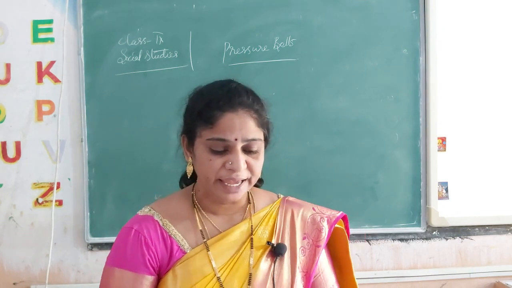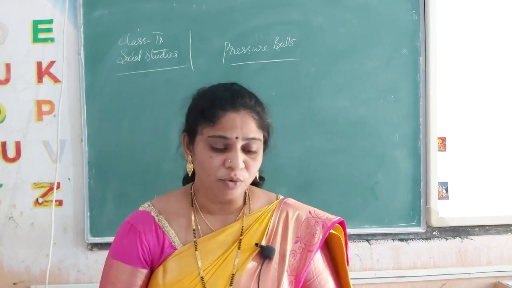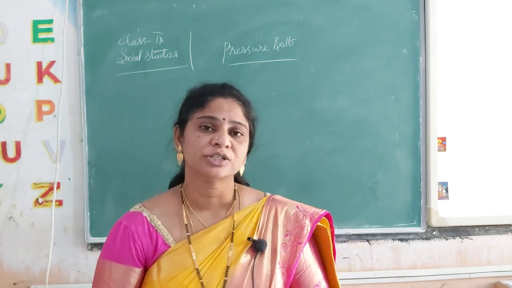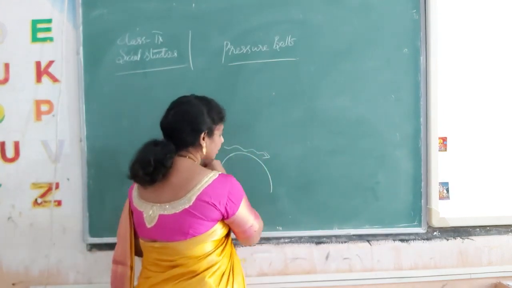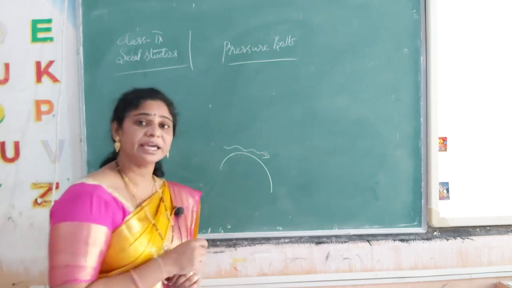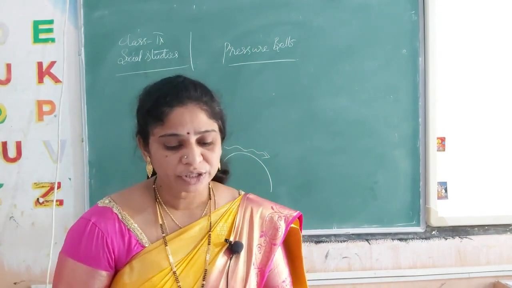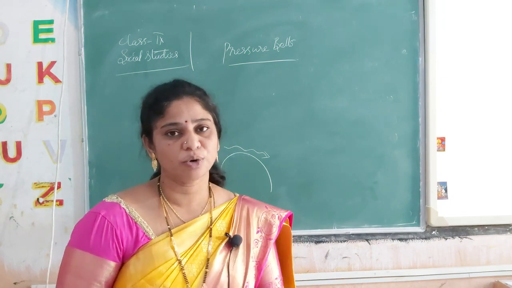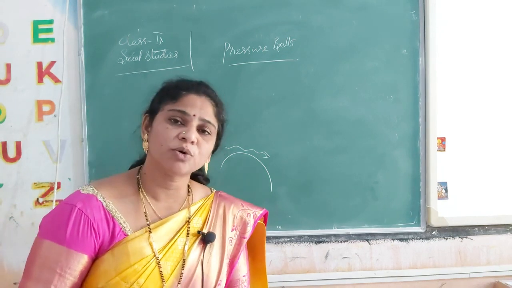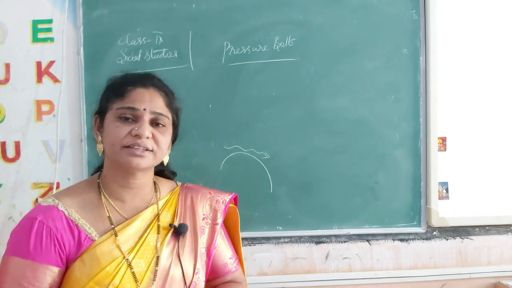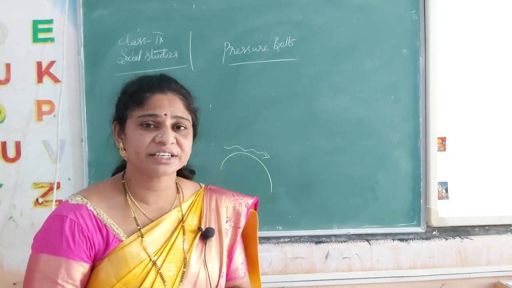Okay? So the air above the land gets heated more quickly, and water takes more time to heat. So the air above the surface of the earth heats up more quickly compared to the air above the surface of the water. The air above the water gets heated more slowly. I said yesterday that molecules are present in the air. Where there are fewer molecules, how does heat increase the pressure? In the molecules, energy is increased by the pressure.